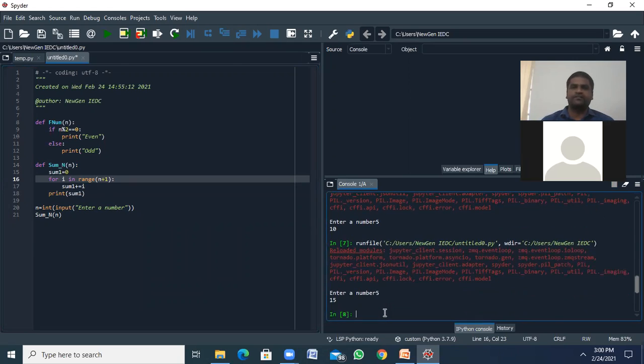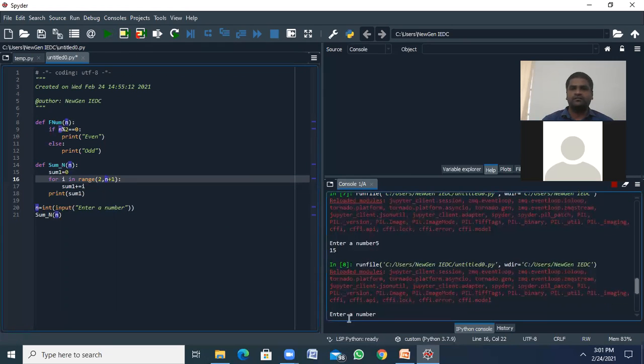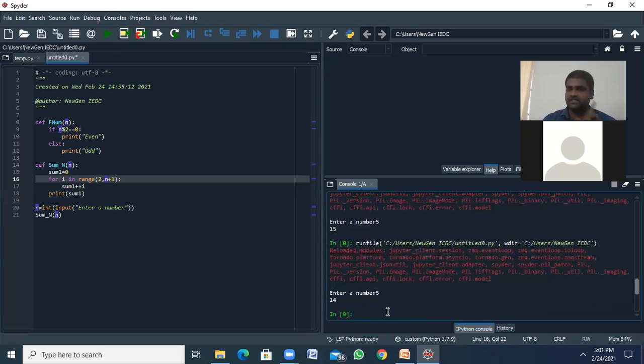It's going to print 15, because the fifth one is included. Let's say I want to start the range from 2. The range starts from 2 to 5, so it's going to return 14 only. Why? Because the range starts from 2 itself.